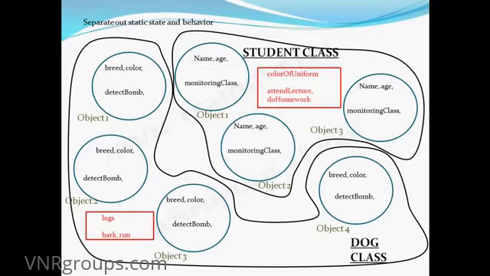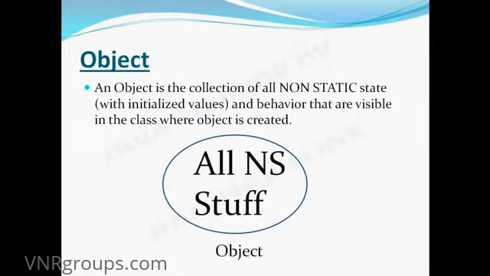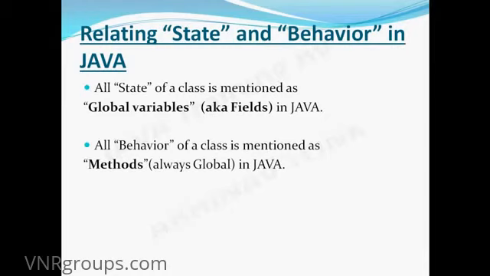So how we convert this theory into programming, that's very important. When we relate state and behavior, and we want to convert that theoretical concept of state and behavior into Java, then all the state which we can extract out from any class will be mentioned as a global variable, also known as fields in Java, and all the behavior of a class is mentioned as a method in Java. So this is how we convert our theory into programming.